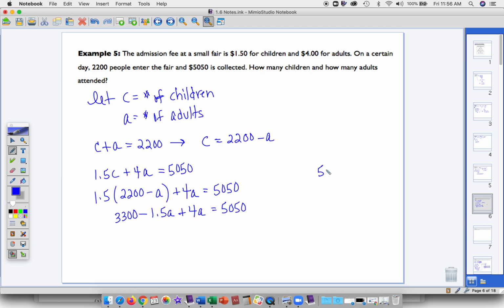Okay, now I'm doing 5,050 minus 3,300. I have to borrow. So I get 1,750. And when I combine these, 4 minus 1.5 is 2.5.